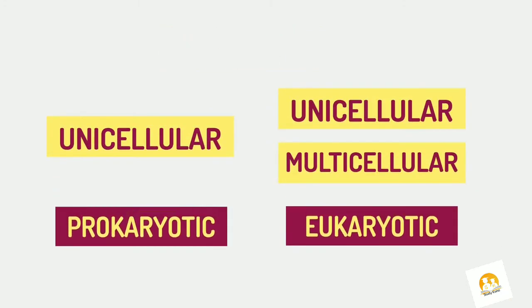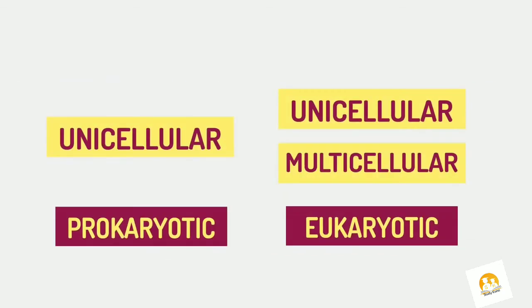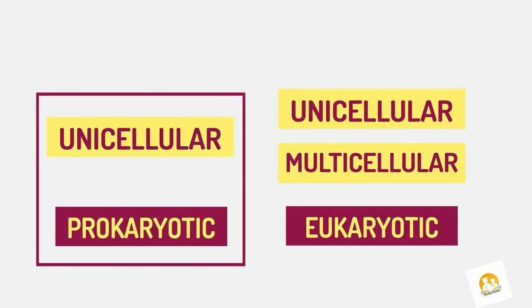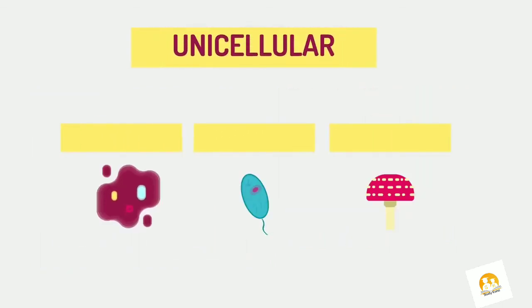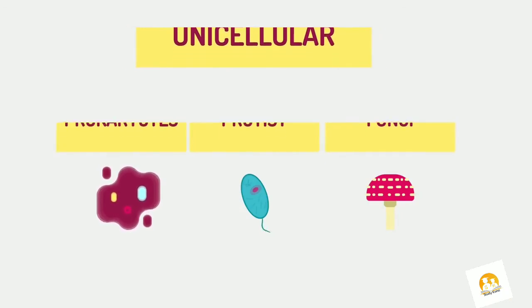All prokaryotes are unicellular. Eukaryotes can be uni or multicellular organisms. We look at the difference between pro and eukaryotes in this video, and we'll discover why the statement that all prokaryotes are unicellular is contended by some scientists, as well as prokaryotes. Most protists and some fungi like yeast are also unicellular.